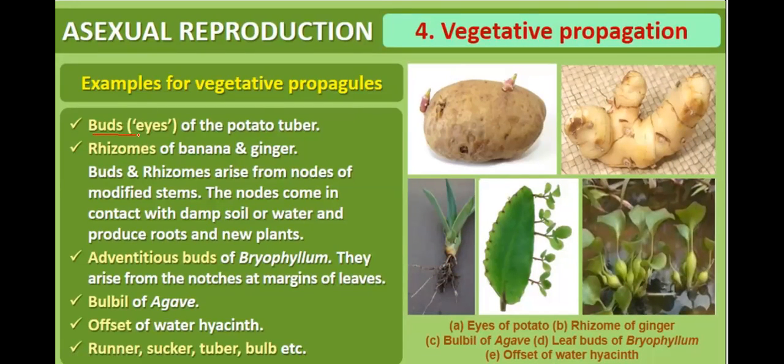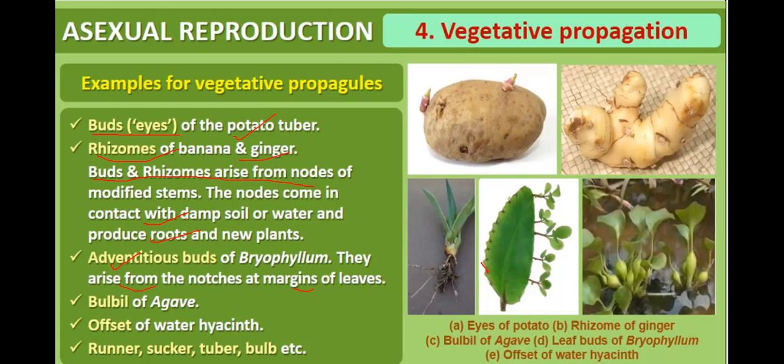So buds, that is the eyes of the potato tuber, and the rhizome of banana and ginger, arise from nodes of the modified stem. The nodes come in contact with damp soil or water and produce roots and new plants. There are adventitious buds in Bryophyllum. They arise from the notches at the margin of leaves. These are the notches.